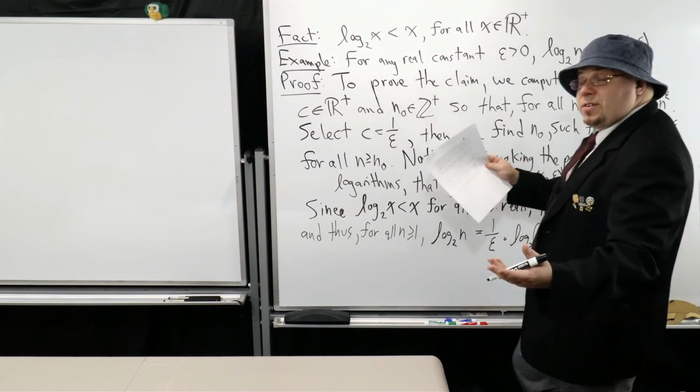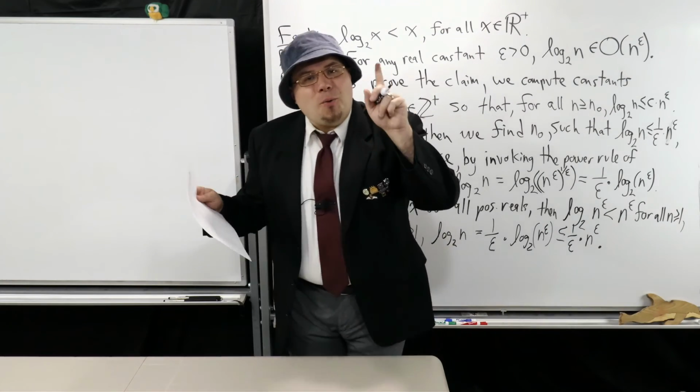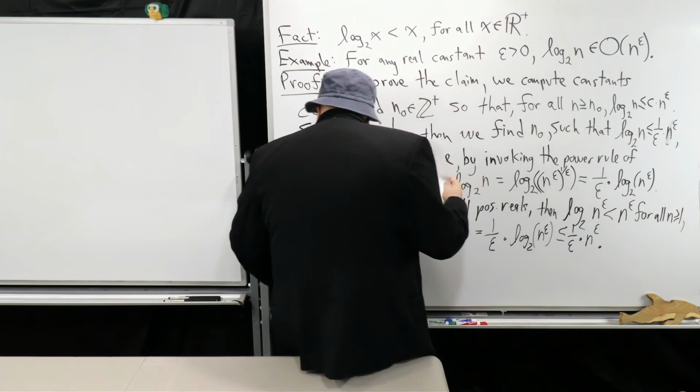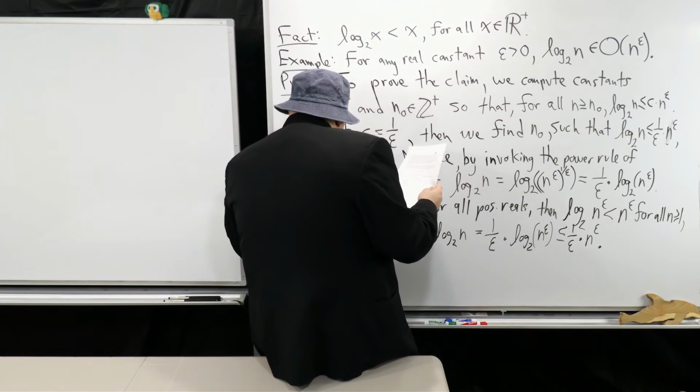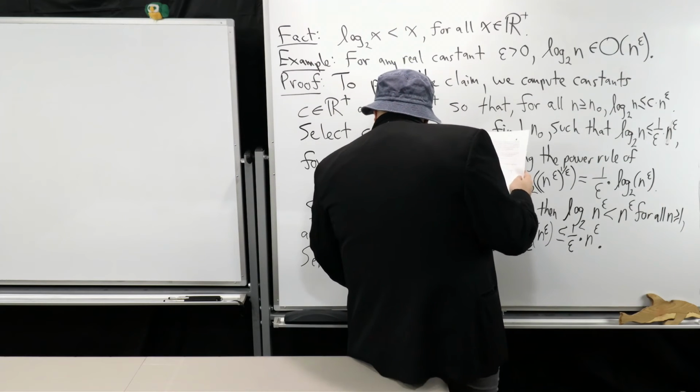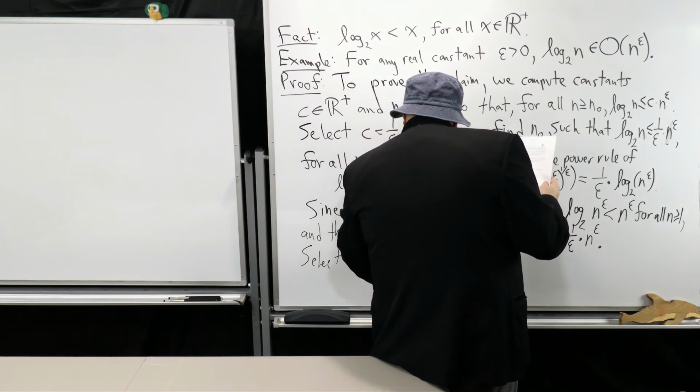So what should I select for n0? I should select 1. 1 or higher will work. Select n0 equal to 1. Therefore, we're done, right?